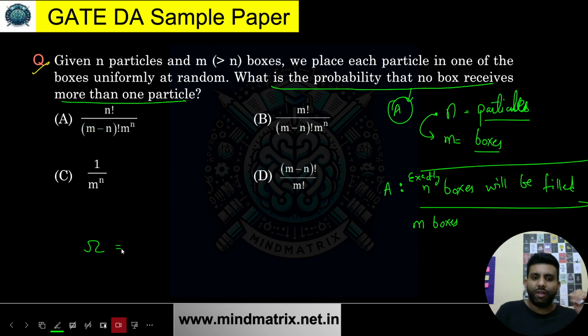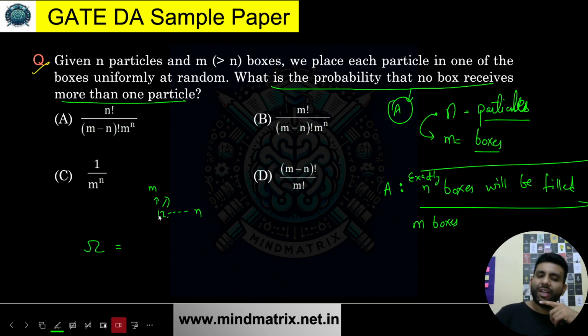Very simple. We have n particles, 1, 2, up to n. What is the number of choices for the first particle? In which box can it go? There are m choices. It can go to any of the m boxes.